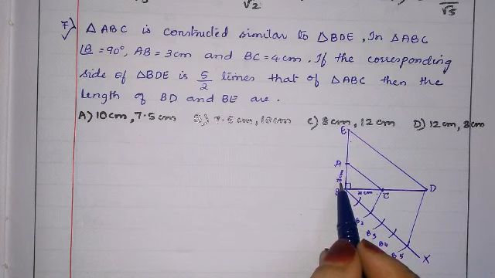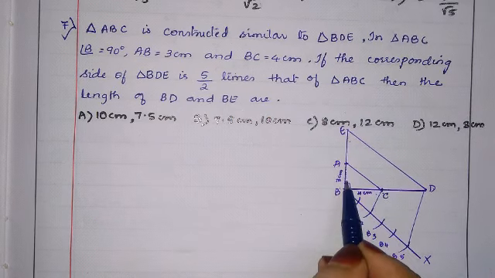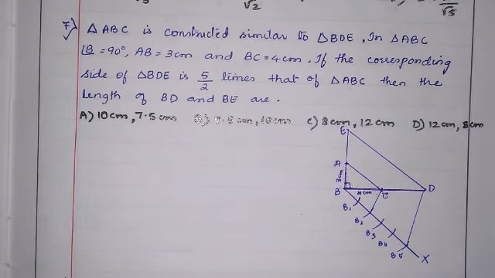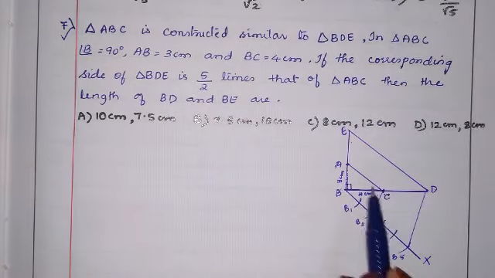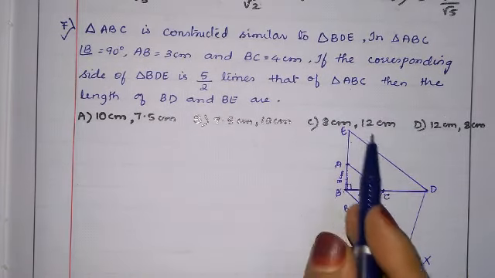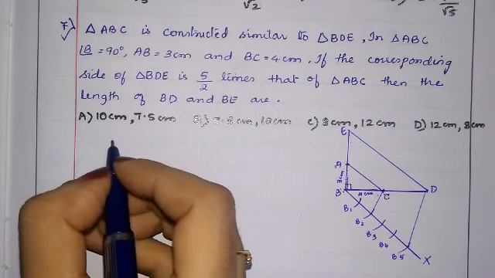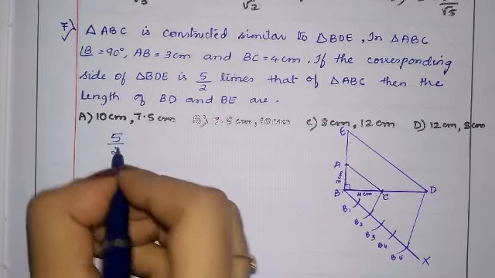AB equals 3 centimeter. BC equals 4 centimeter. This part is 3 centimeter and this part is 4 centimeter. So, the corresponding sides of BDE are 5/2 times that of ABC. Okay. Ratio is 5/2 here.